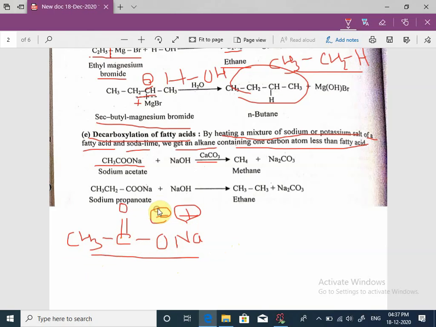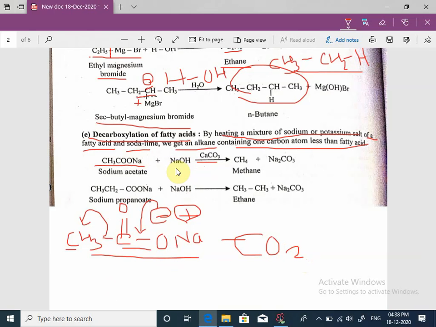Decarboxylation means this negative charge shifts between this carbon and oxygen. That's why the bond between carbon and carbon is acquired by this carbon, and there is removal of CO2.